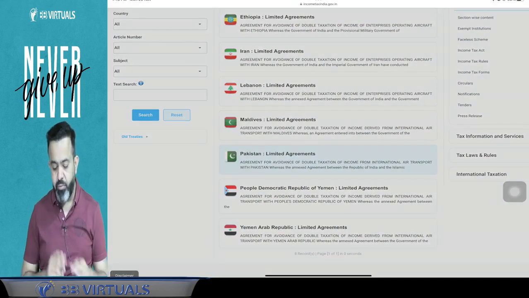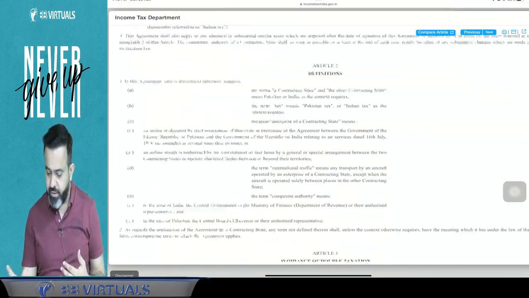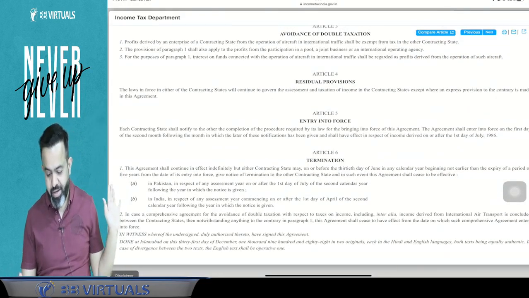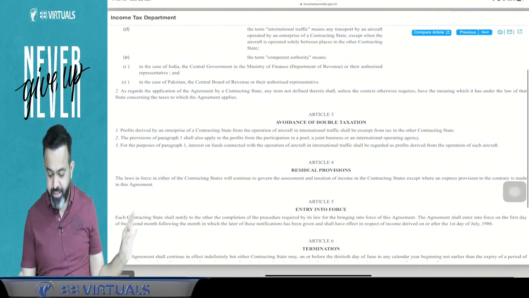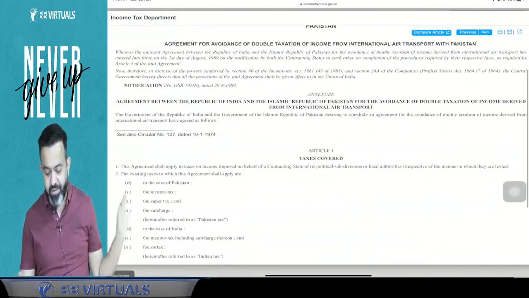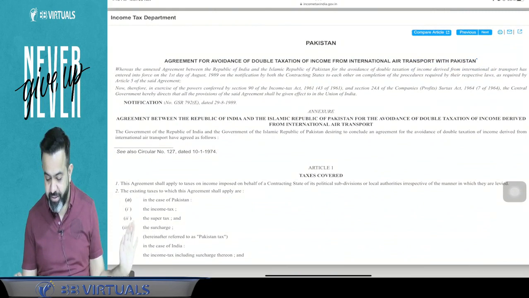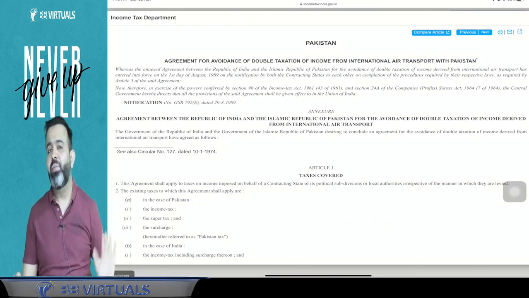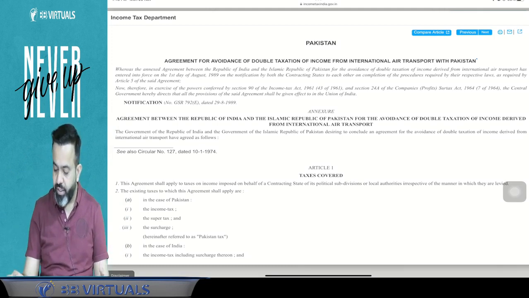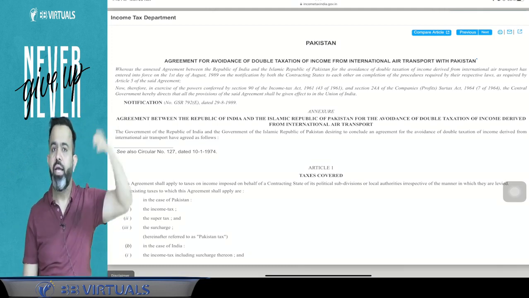Now with Pakistan, if you see the DTAA, it gets over within only 6 articles. There are not many articles, and this agreement is only for airline service, only for air transport.